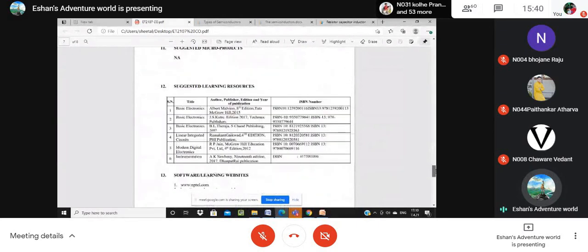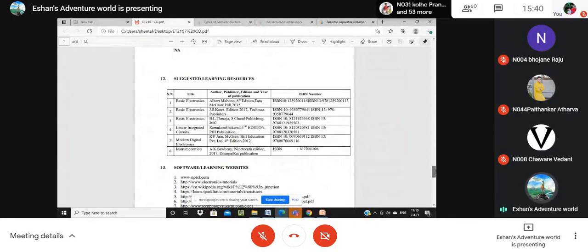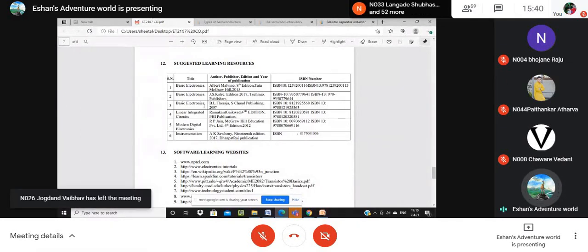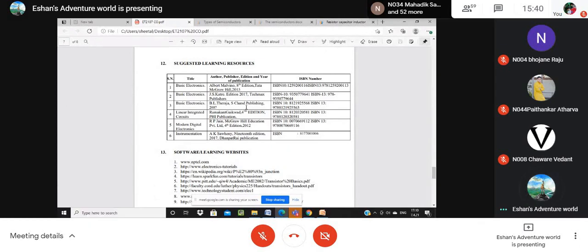And the next part is which books you have to use for this. For the first 2 chapters, you have to use the basic electronics book by B.L. Theraja and Yash Chand. This is a reference book, or you can use J.S. Katre also. But my suggestion is to refer only B.L. Theraja and Yash Chand. That will be more clear to all of you, and the language is so simple.